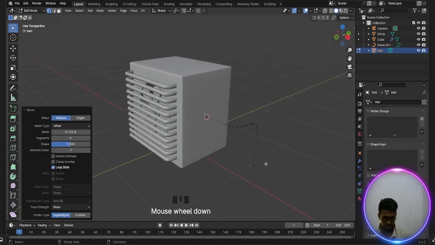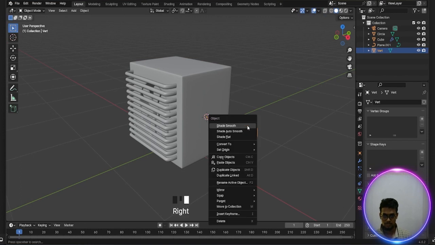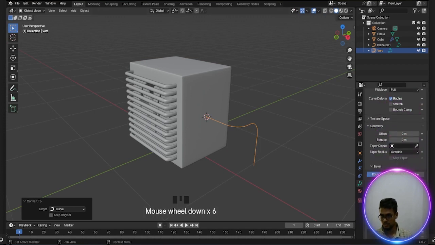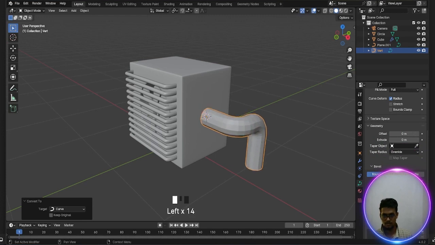Now tab out, right click and convert to the curve. Okay, now bevel is probably 1.2 or something. Resolution increase 5 or 6.